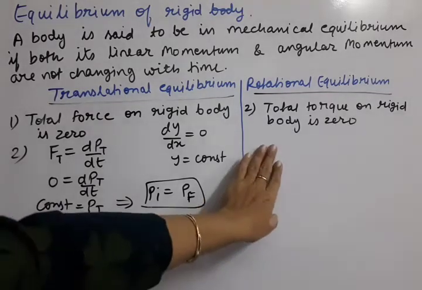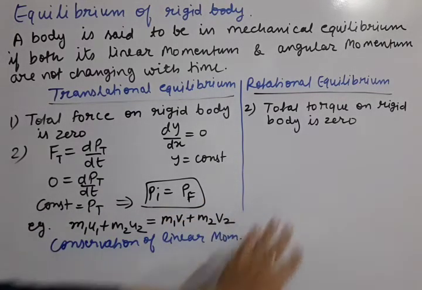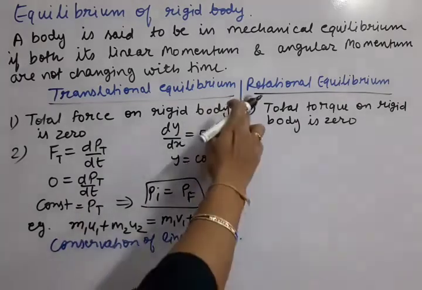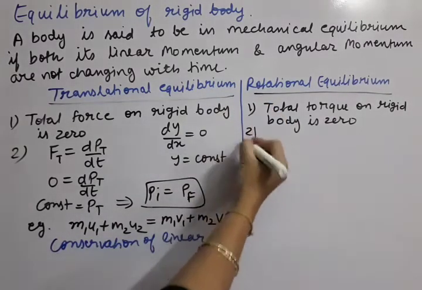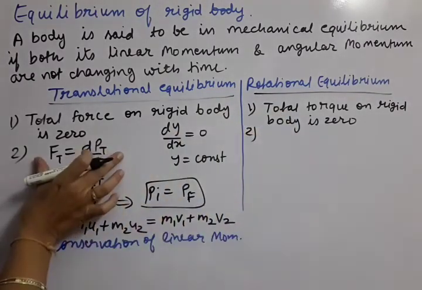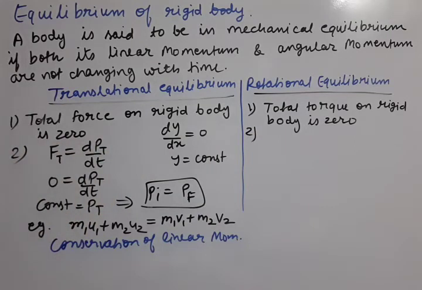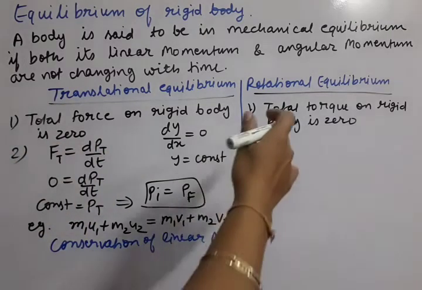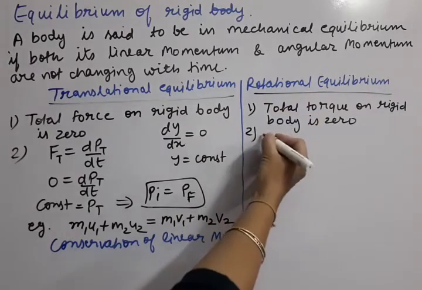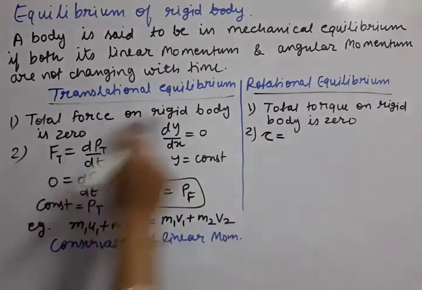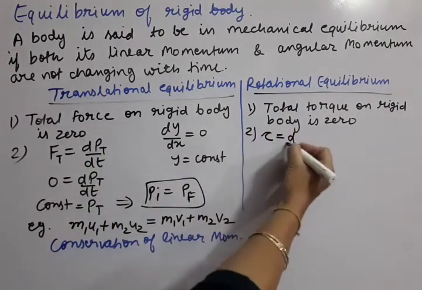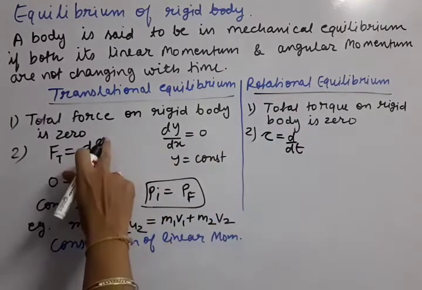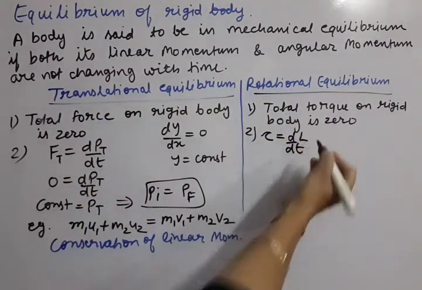Now in the same manner, all these points we can discuss for the torque also. So here, point number two. Like this force formula is for the linear motion. In the same manner, for the rotational motion, in place of force, torque will come, and in place of linear momentum, angular momentum will come.